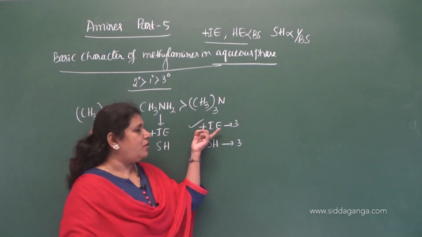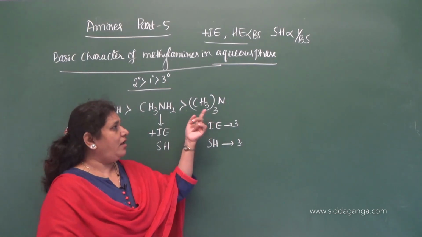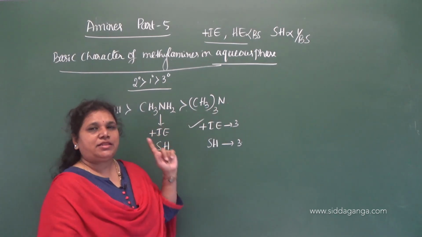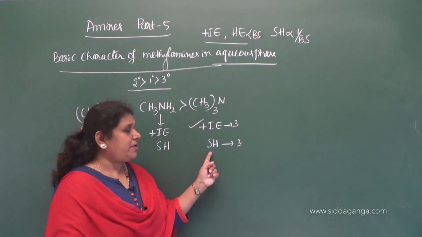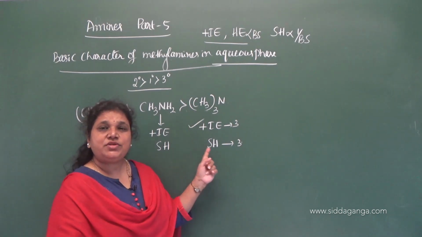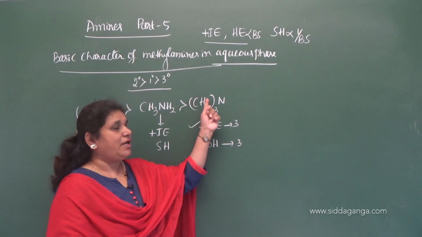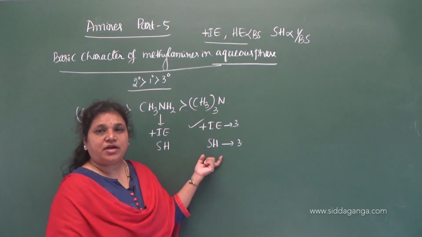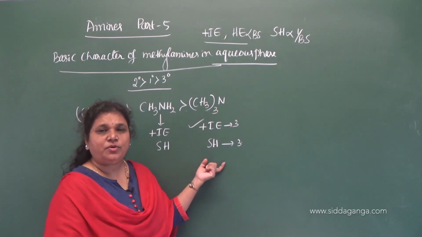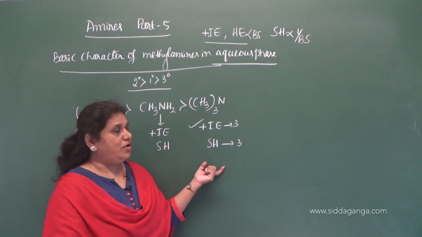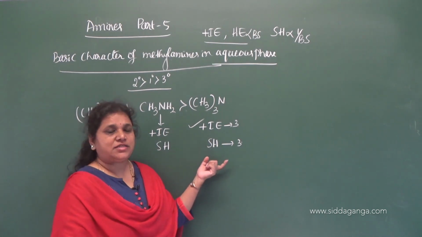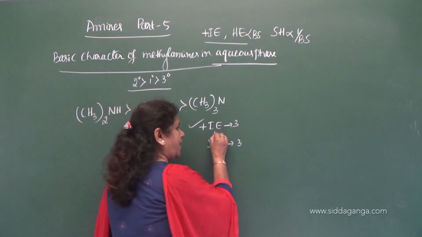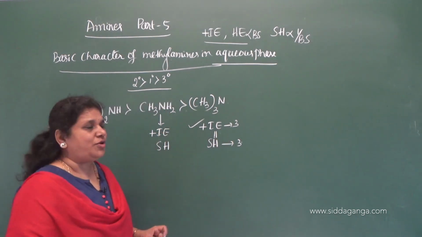So if we consider only the positive inductive effect, then trimethylamine will be more basic than methylamine. But at the same time, it also exerts steric hindrance, because of the bulkiness of 3 methyl groups, which gives steric repulsion. The steric hindrance is so high that it counterbalances the high magnitude of positive inductive effect.